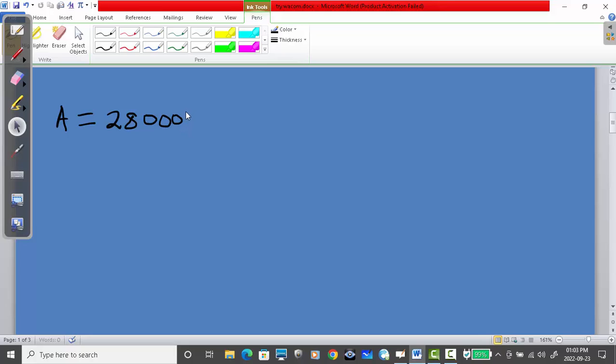Open brackets, then into 1 plus what? 1. Now we're dividing I by what? By 12, because it was done monthly. That means 7.5%, okay. Divided by 12. Because it was done for the first 4 years, so now it will be power 4 times 12. 4 times 12, okay.